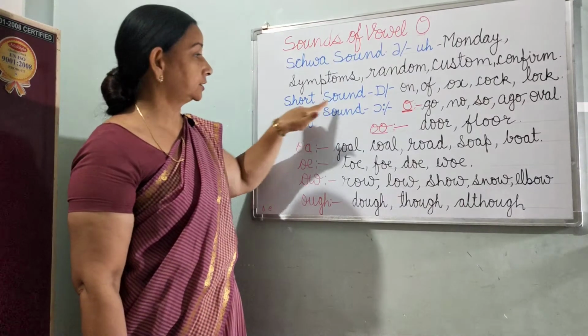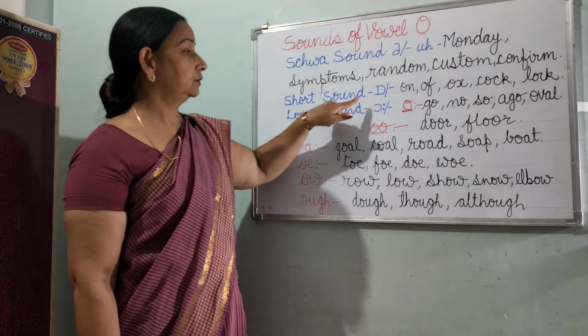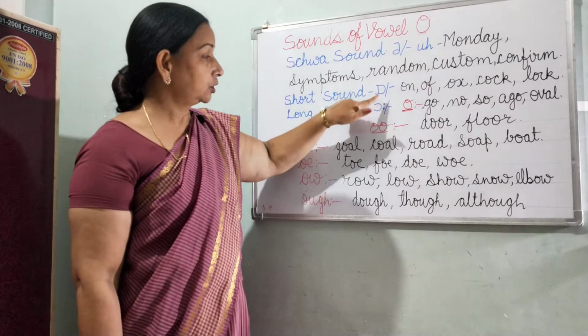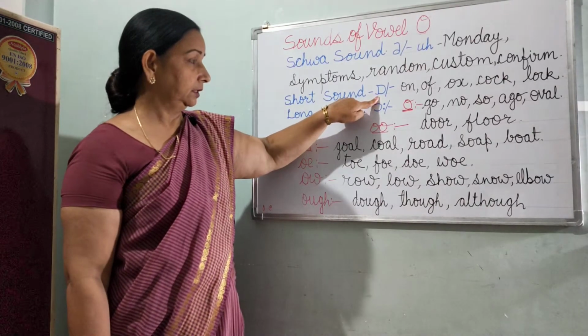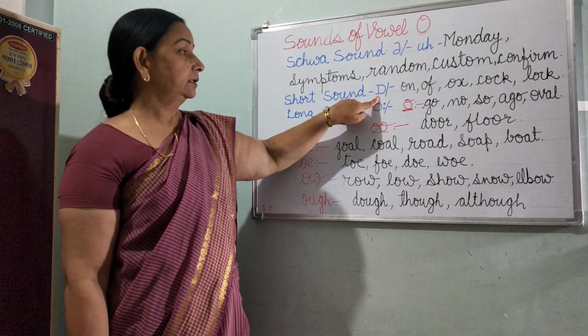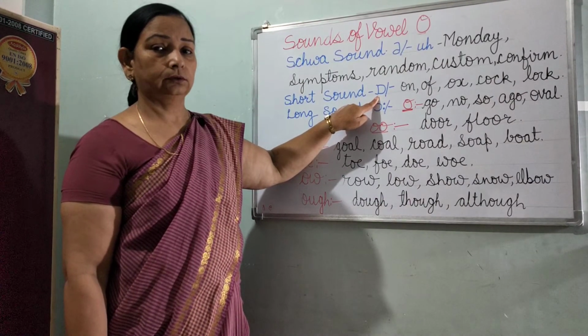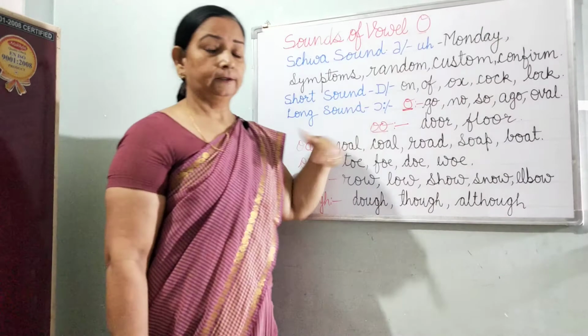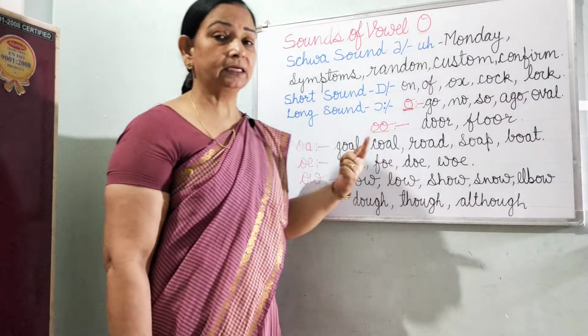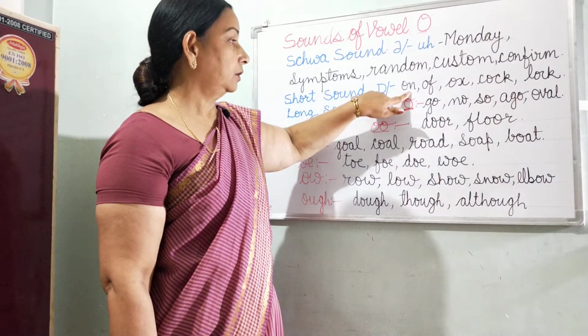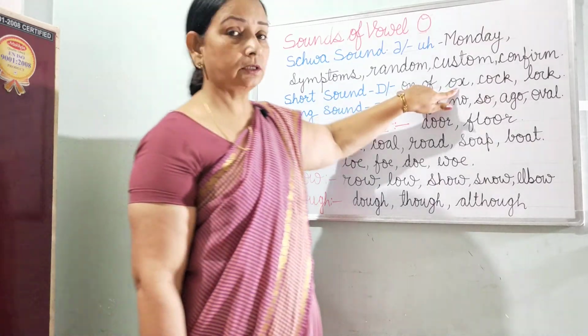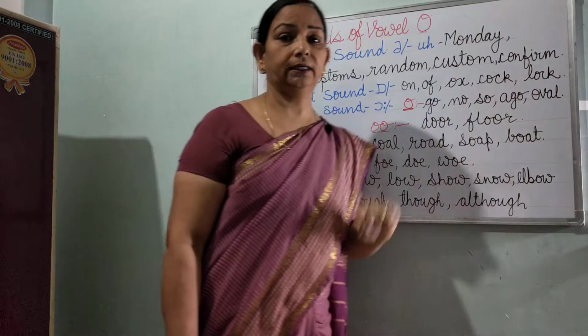Next comes short sound. Short sound of vowel O, symbol is this small a written in reverse manner, and it is voiced as short O, uttered in just a single breath, like on, off, ox, cock, lock, etc.